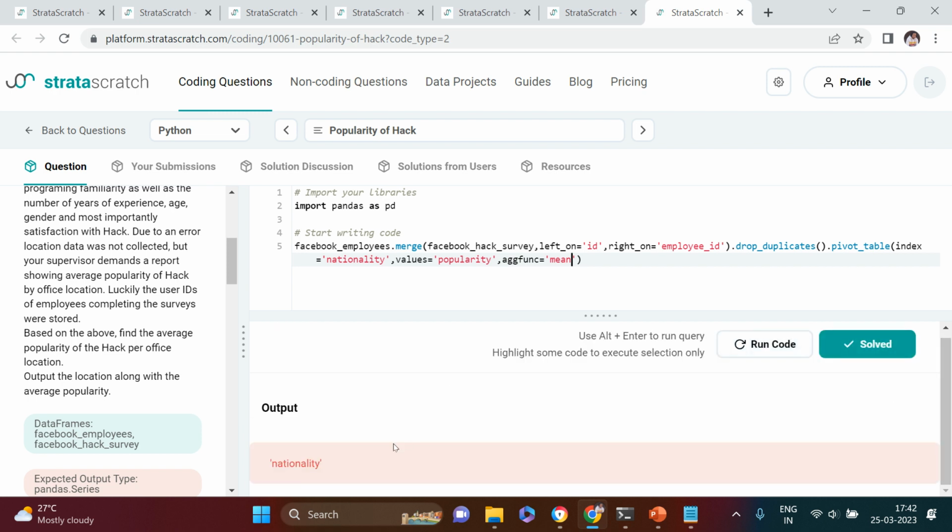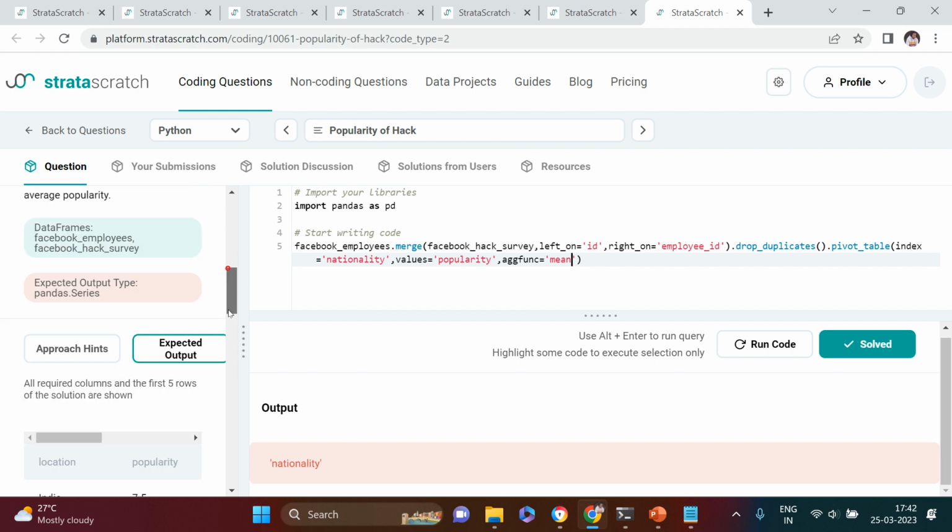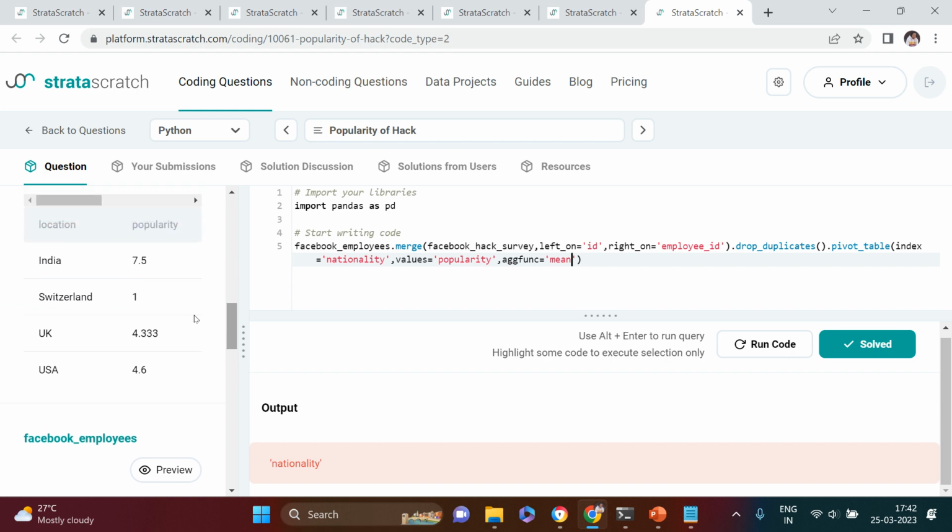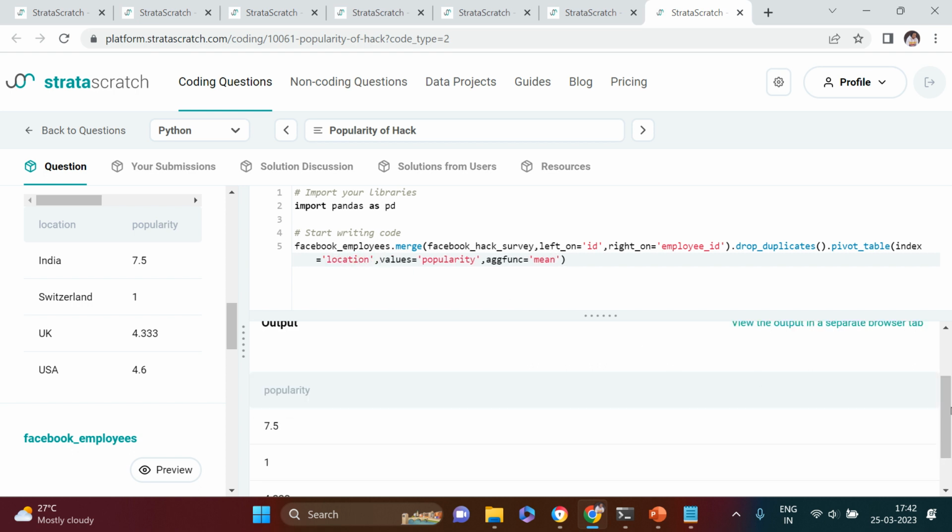There is a spelling error in nationality. Actually, nationality is not required, but location. Sorry, from the previous question I had that in my mind. Now let me just say reset index.